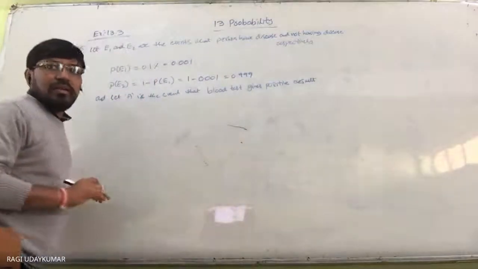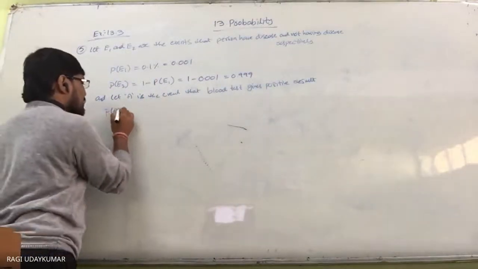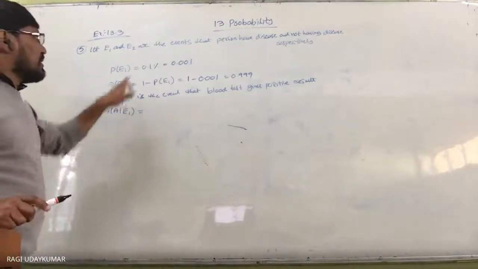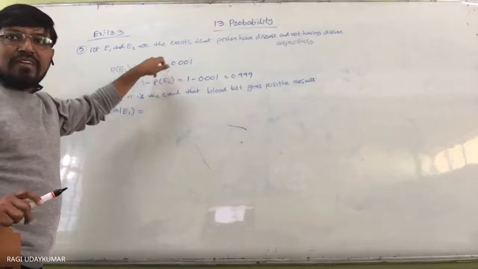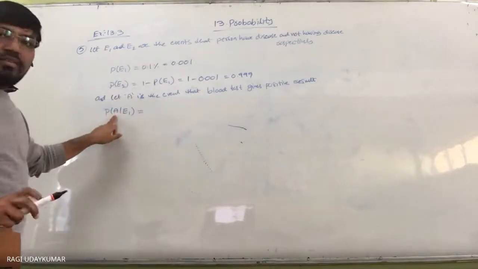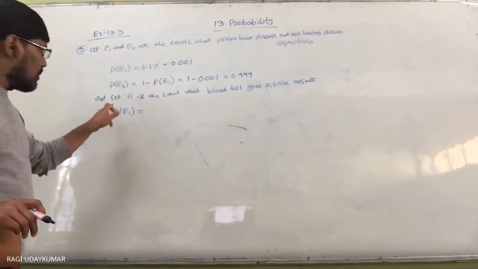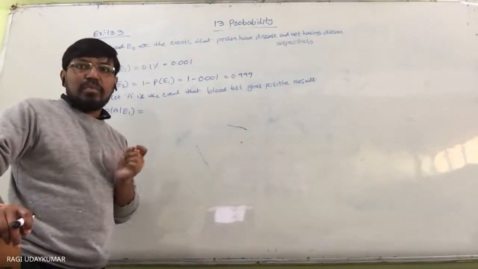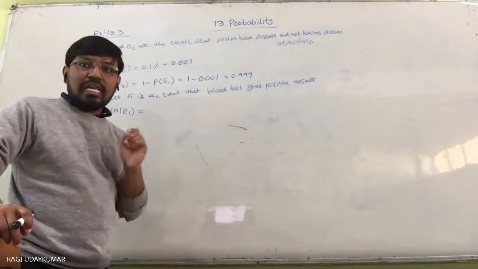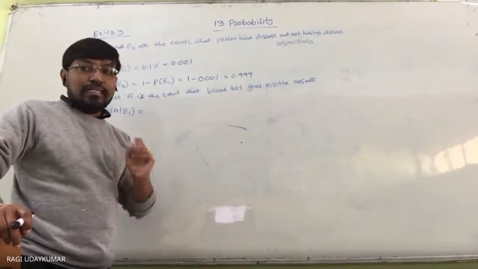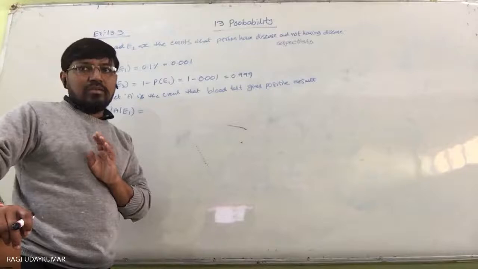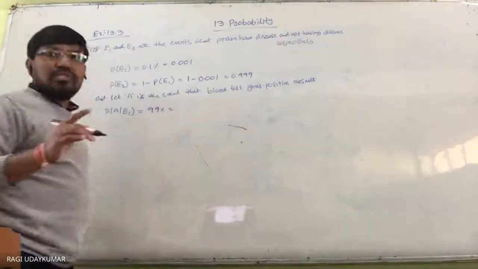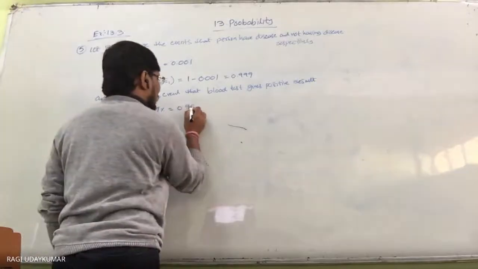Now what is the probability of A given E1? E1 is nothing but having a disease. For those who have the disease, how much is the test result positive, as stated in the first statement? The probability that the result is positive given that the person is diseased is 99%. It is given. So 99% is nothing but 0.99.